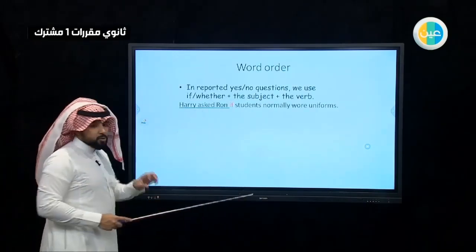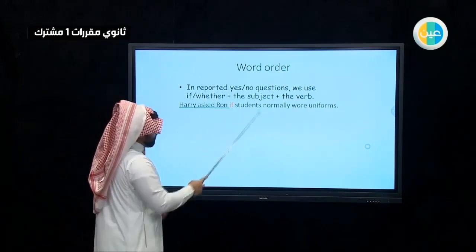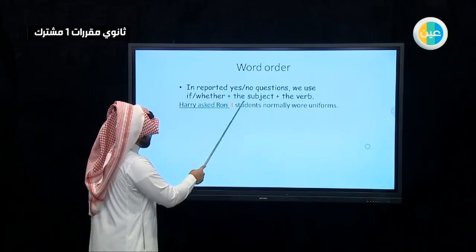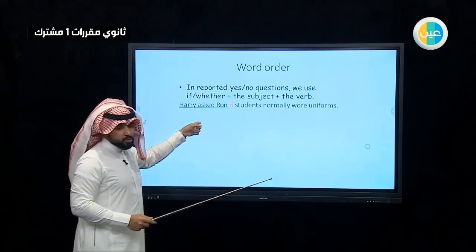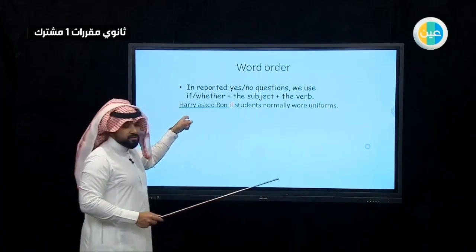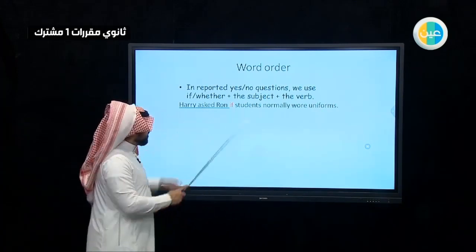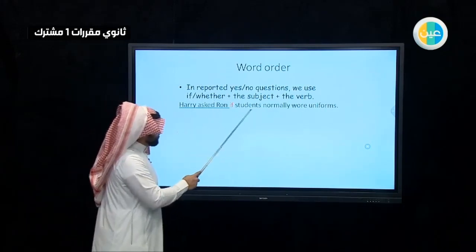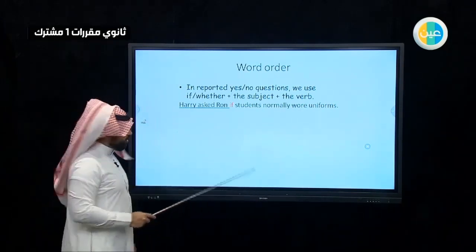Word order. How to form the reported speech. In reported yes/no questions, the first type, we use if or whether, plus the subject and the verb. So the first three or four words we have to use the same. For example, Harry asked Ron, or someone else, like Muhammad asked Ali, and so on. But here, after that, you use if or whether, and then the subject, and then the verb, and you can get the object.